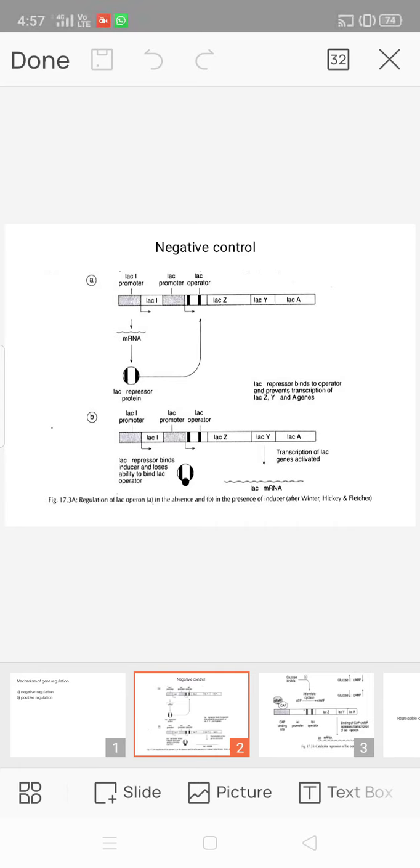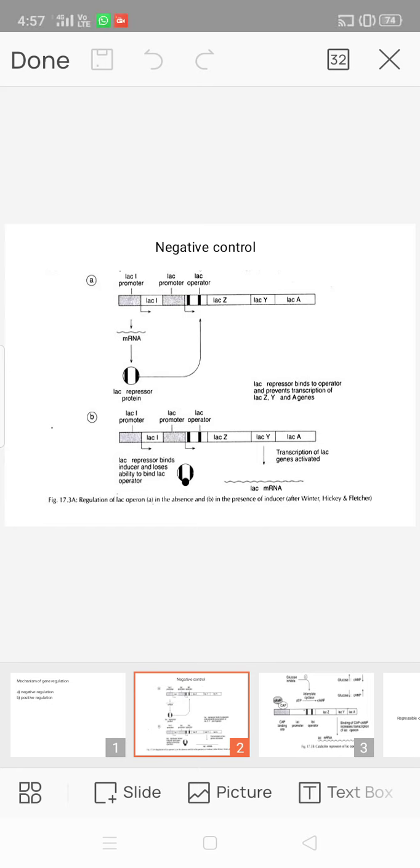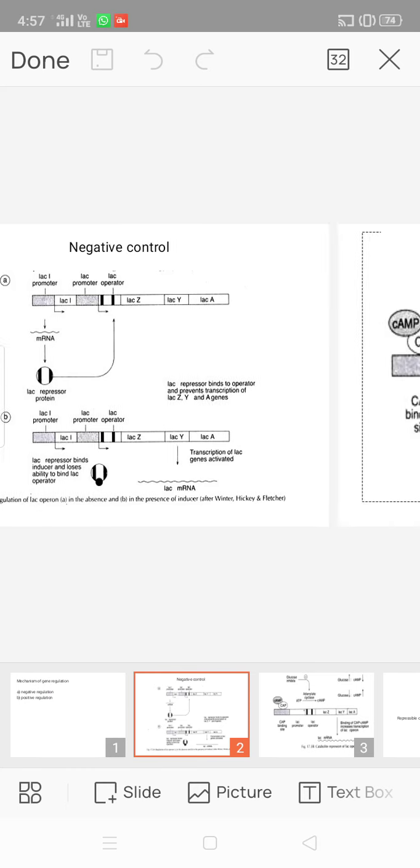When allolactose binds to the repressor, it changes the form of the DNA binding site, making the repressor inactive and released from the operator site. Thus, transcription of the lac genes is possible.